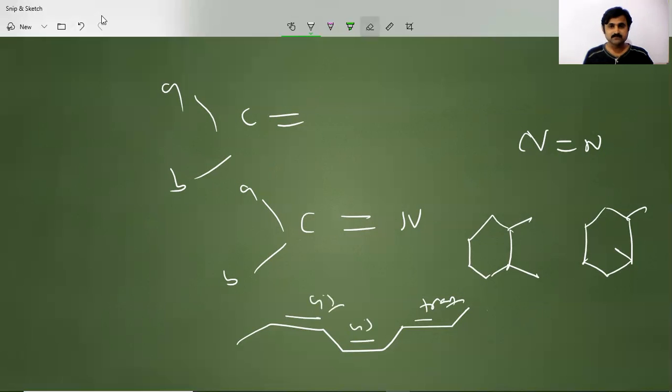Not only that, we understood the physical properties of cis and trans, like the boiling point and the dipole moment values of cis and trans. In most of the trans cases, the dipole moment value becomes 0 because the bond moments get cancelled, the attachments being on opposite sides. And one more thing we learned, that cis cannot be easily converted into trans in normal conditions.